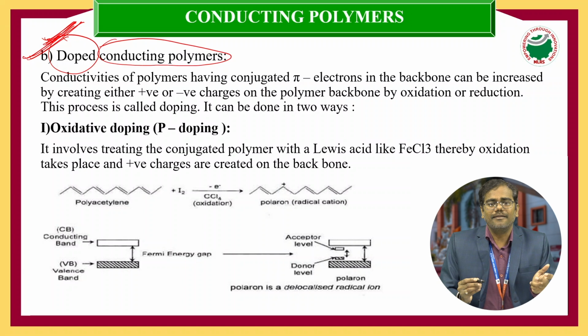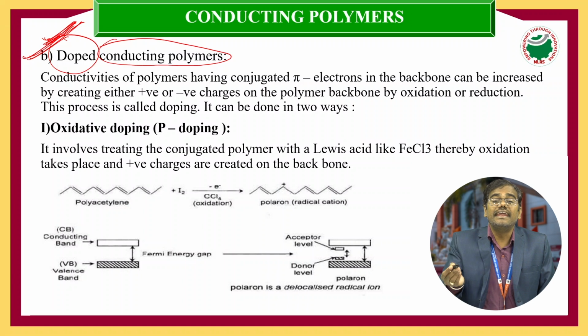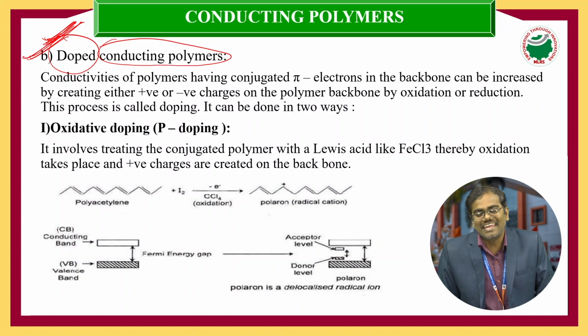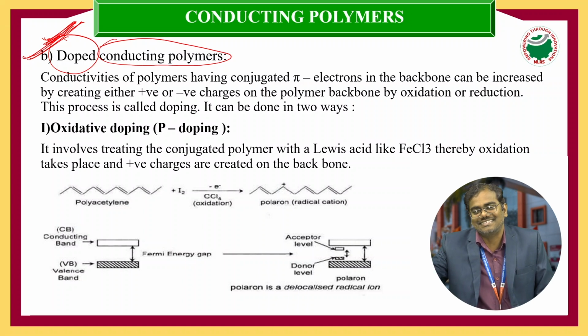My dear students, we can increase the conductance value of the conducting polymers by creating a positive charge or negative charge on the conducting polymer backbone structures.